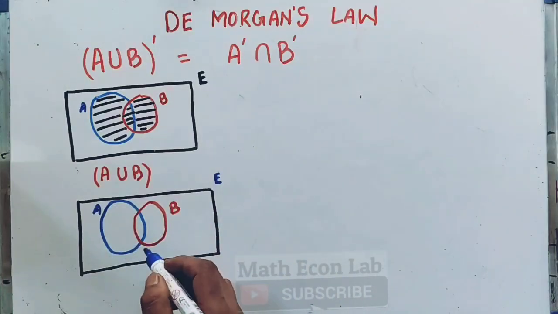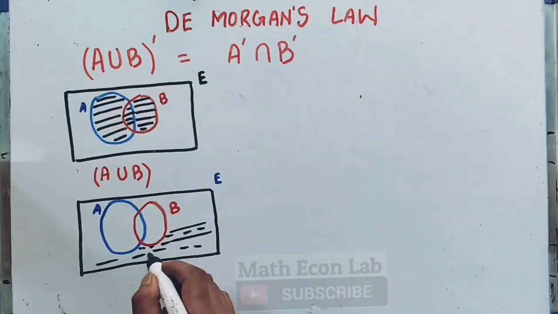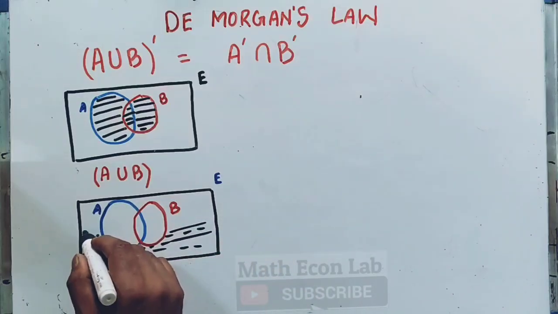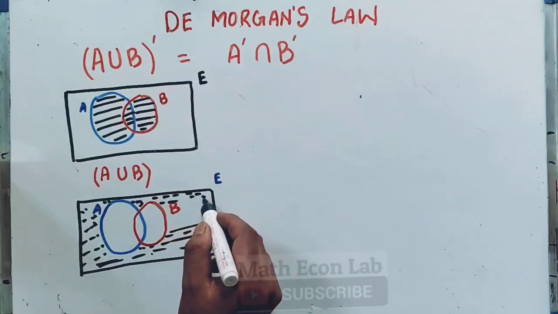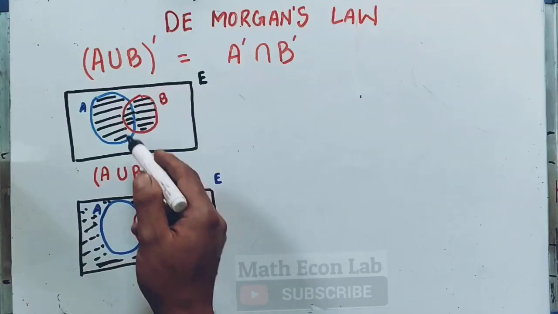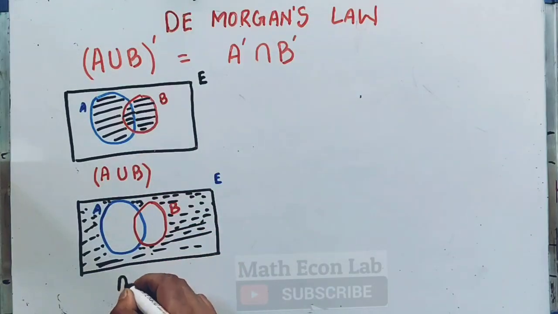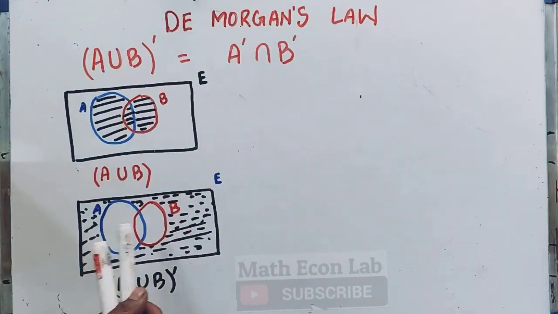So graphically the region will be this region. So this was A union B, and this is A union B complement, the black region.